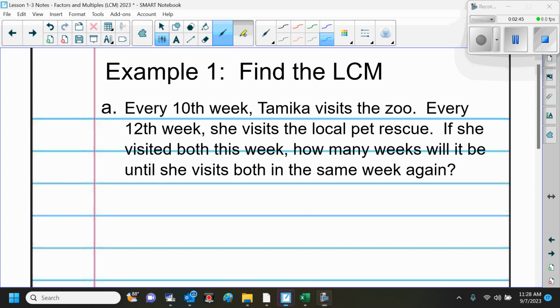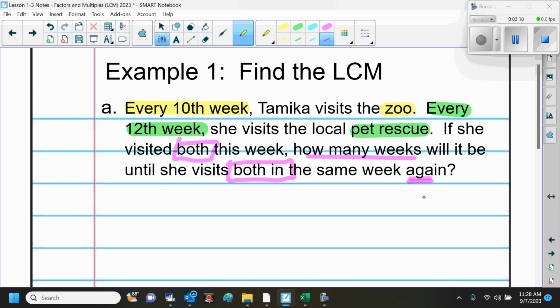So what's the important information here? Every 10th week, she visits the zoo, and every 12th week, she visits the pet rescue. Now, again, if she visits both this week, in how many weeks will she visit both again in the future?